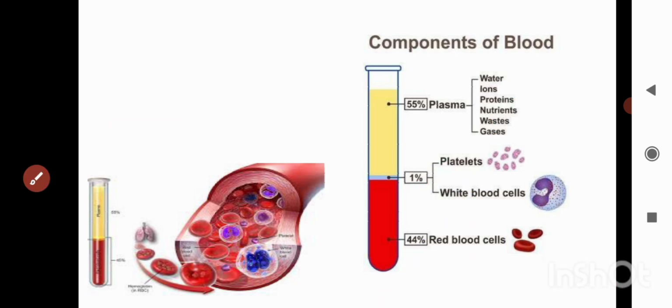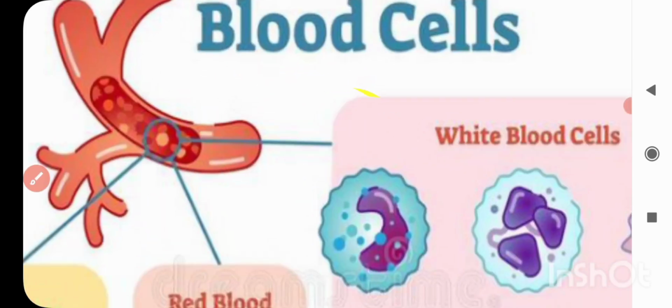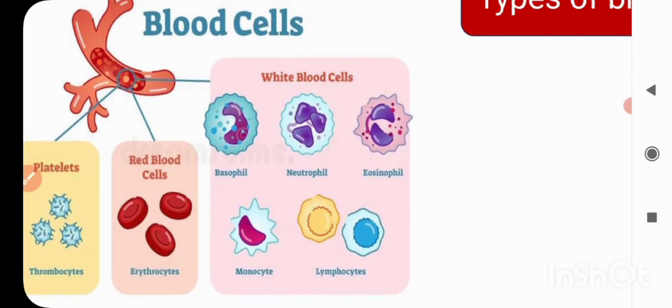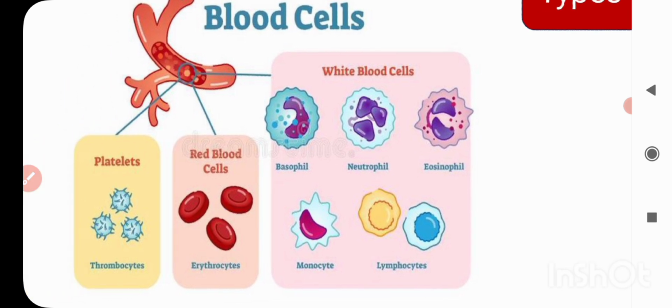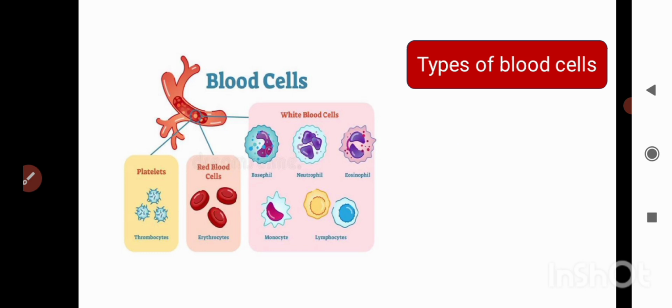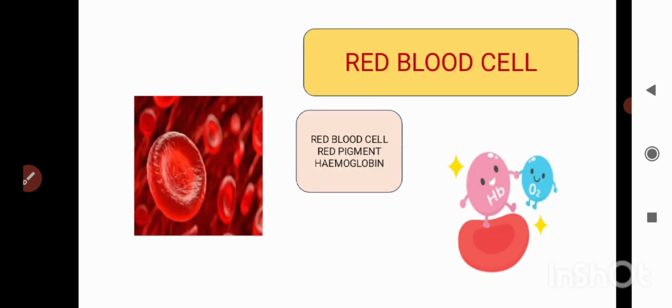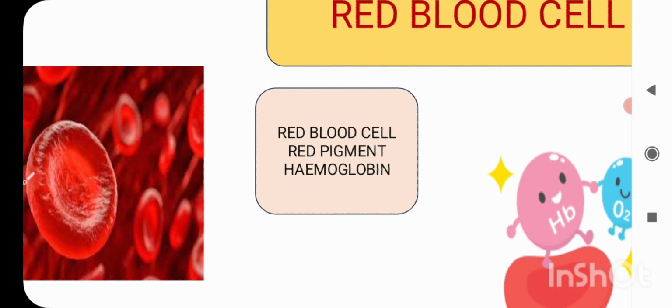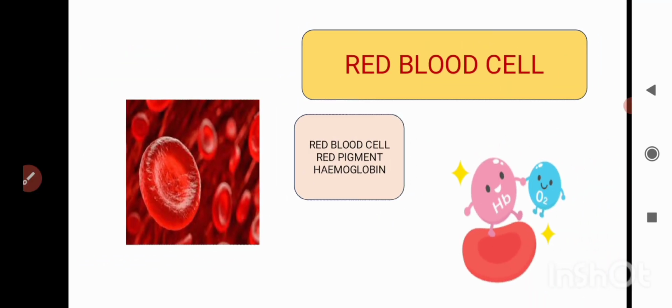Okay, it's a jelly like substance in which these three different kinds of cells are suspended: your RBC, WBC, and platelets. This is your blood vessel, and in it blood is flowing, and it has these three kinds of blood cells. What the function of each one is, we will discuss in detail. The red blood cells contain a red color pigment known as hemoglobin. That's why our blood appears red. When you get a cut, you can see red fluid coming out of the body. Why is it red? Because it has RBC, and they are made up of hemoglobin.